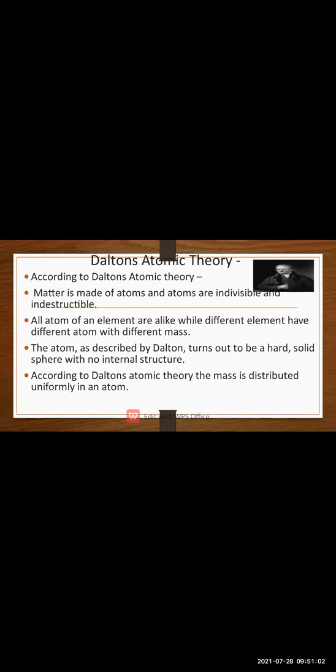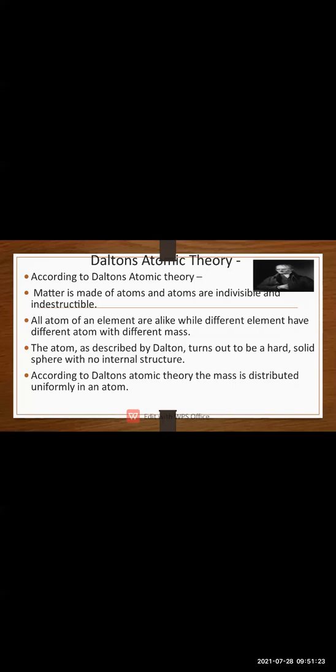Neither can we create an atom nor can we destroy an atom. Okay, then an atom is having identical mass and chemical properties. Means every atom is having its own different mass and different chemical properties.